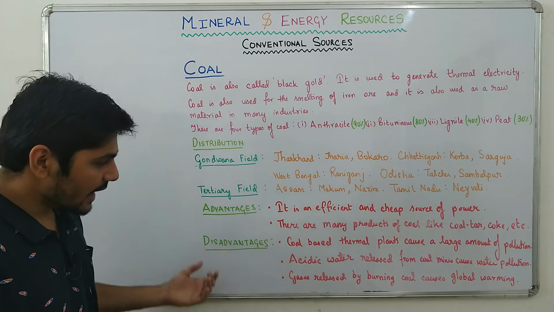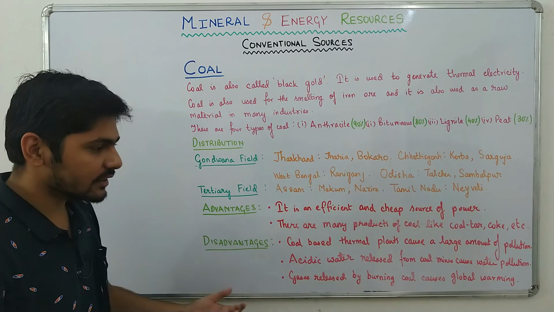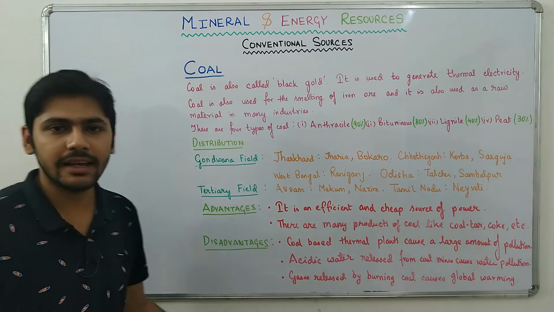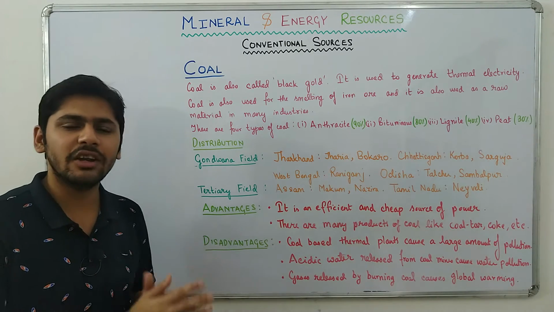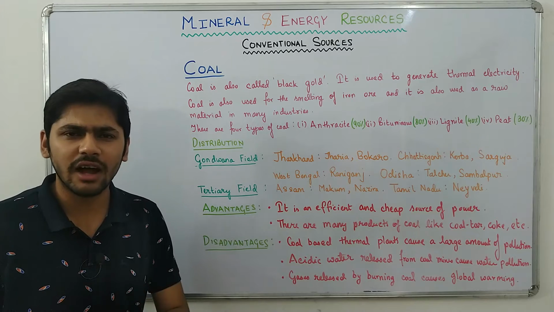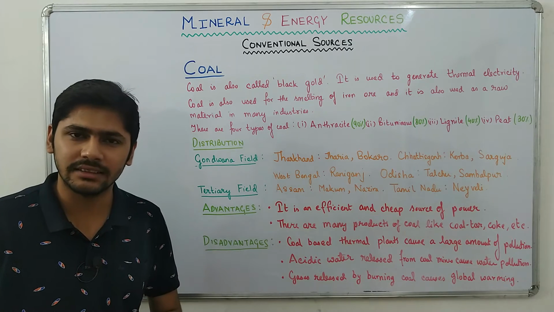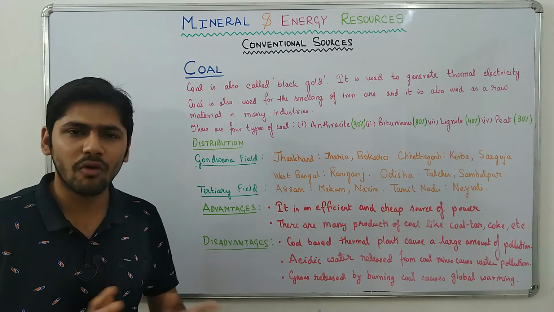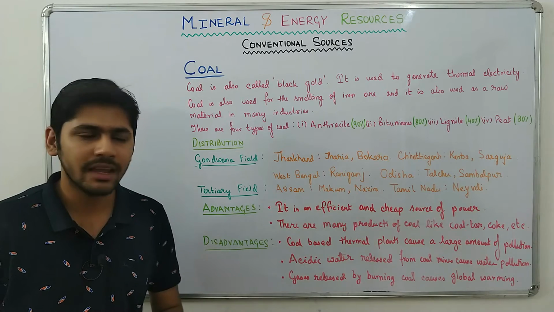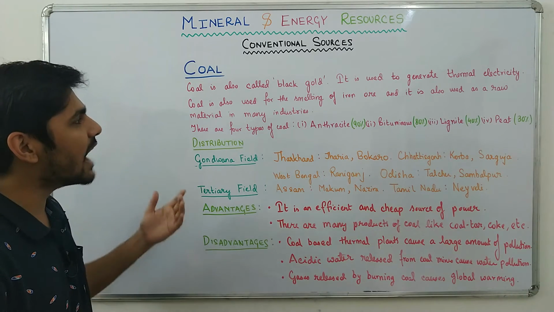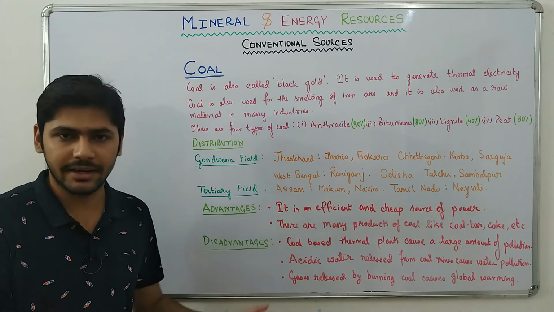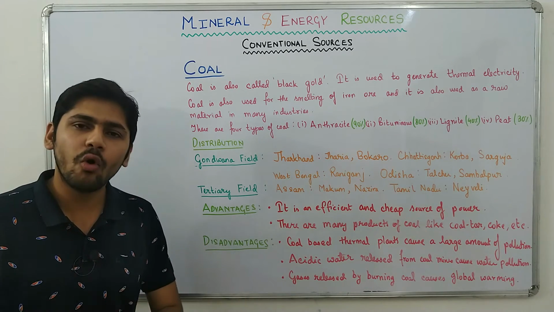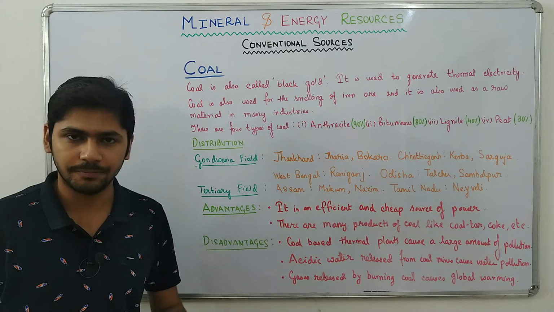Gases released by burning coal cause global warming. The major disadvantage of coal is that the burning of coal produces a lot of hydrocarbons and many other greenhouse gases. That causes global warming and air pollution. And we have to decrease our dependency on coal because first of all, coal is limited. Secondly, coal causes a lot of pollution.